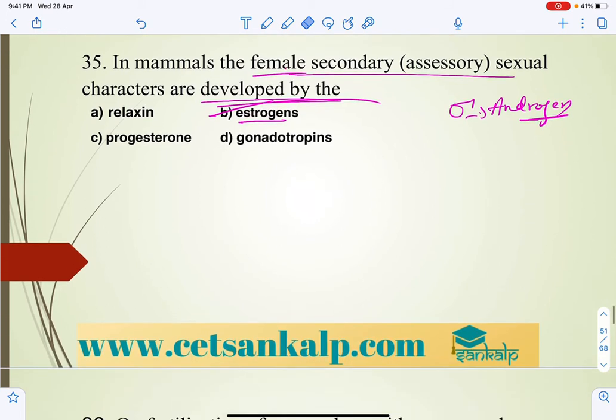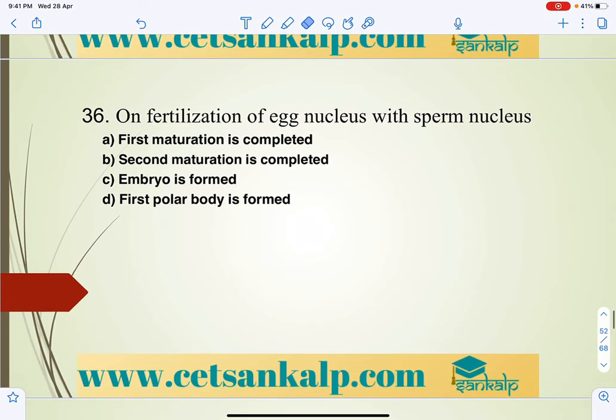Next question we can take, that is on fertilization of the egg nucleus with a sperm. On fertilization of the egg nucleus with sperm, generally we can say that the first maturation is completed. No, that is not it. The second maturation is completed, right?